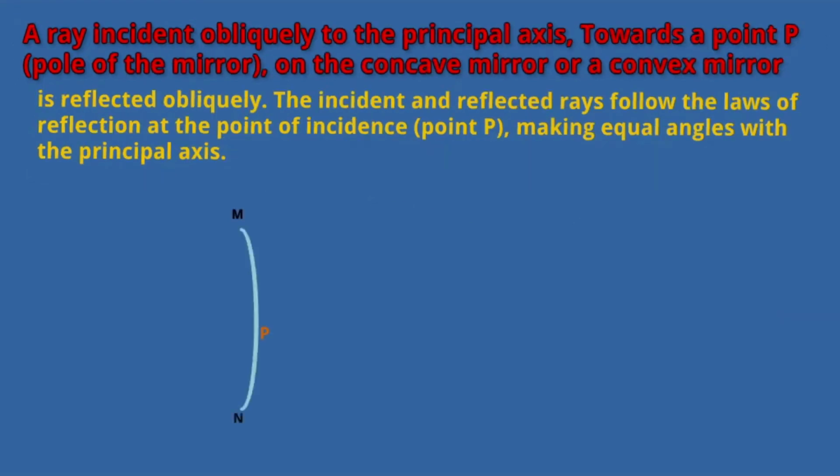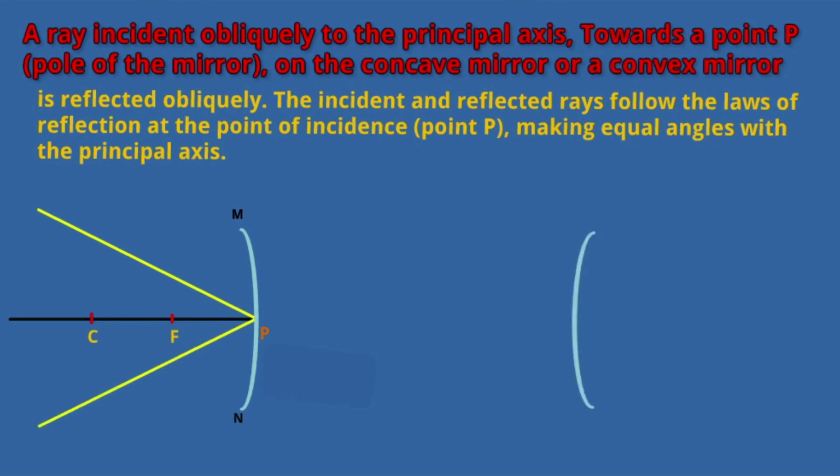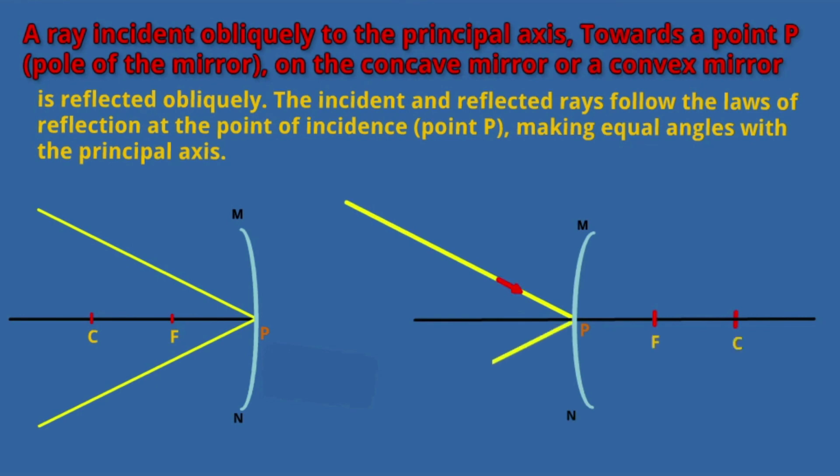Fourth ray, a ray incident obliquely to the principal axis towards a point P, that is the pole of the mirror, on the concave mirror or a convex mirror, which is reflected obliquely. The incident and reflected rays follow the laws of reflection at the point of incidence, that is at point P, making equal angles with the principal axis.